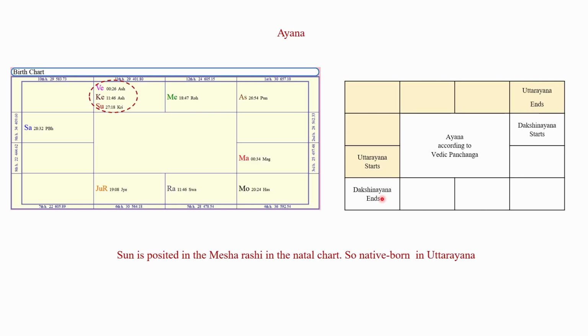In the natal chart, Sun is in the Mesha Rashi. Can you identify the birth of the native in which Ayana? Sun is in Mesha Rashi. So, definitely we can say the native was born in Uttarayana.